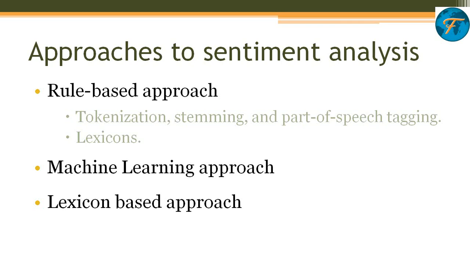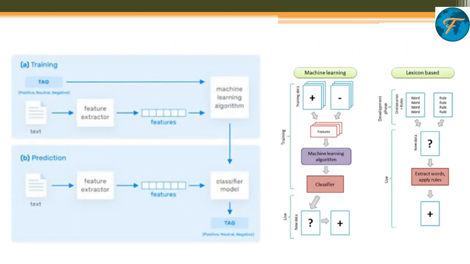Next we have the machine learning approach, where we try to classify a problem. Text based analysis is generally a classification problem, and as you know, a machine learning approach can have either regression or classification. This is purely classification based, and we try to classify a problem into three types: could it be positive, negative or neutral. So machine learning classification for three classes, and third is the lexicon based approach, which we have seen in the introduction itself.